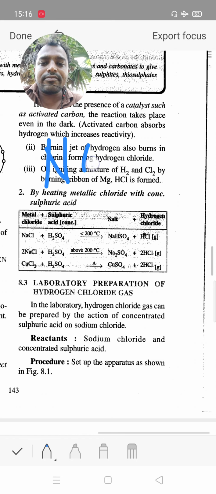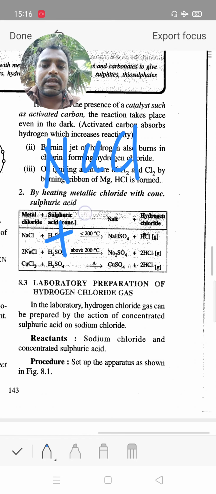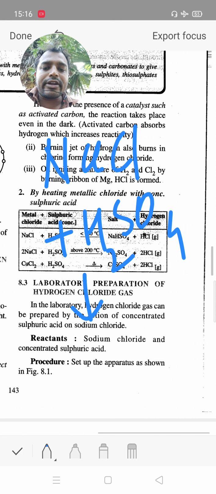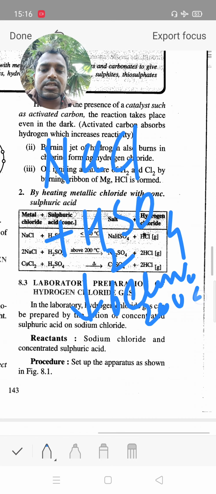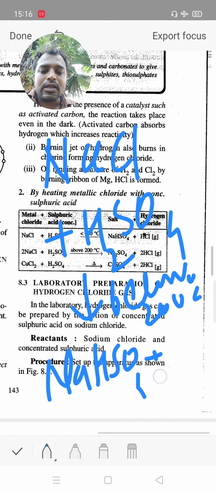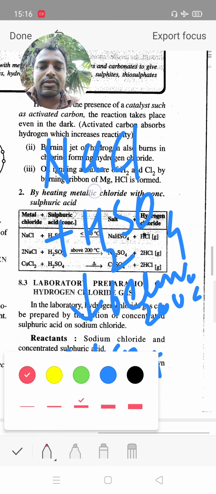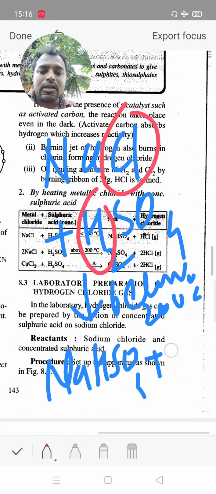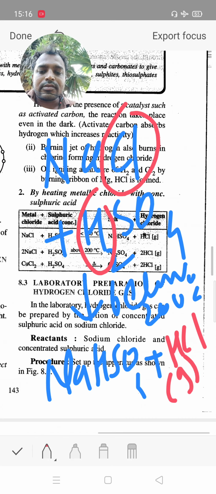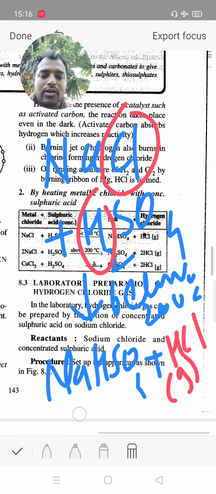Now NaCl salt plus sulfuric acid below 200 degrees Celsius, we get the salt NaHSO4, and one hydrogen combined with Cl gives HCl gas and salt.